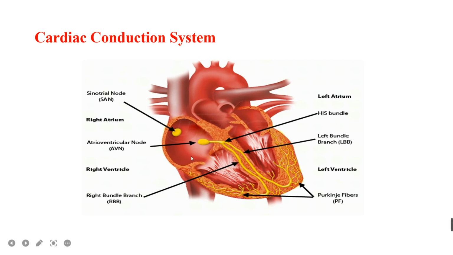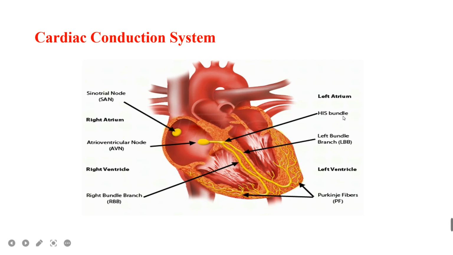We can see here four chambers are present, two atria and two ventricles. Here we are going to see how the potential originates. First we have the SA node, the sinoatrial node. This is the battery, a potential generator. From here the potential will be conducted to the AV node. From the AV node it will be transferred to the ventricles through the bundle of HIS and Purkinje fibers.